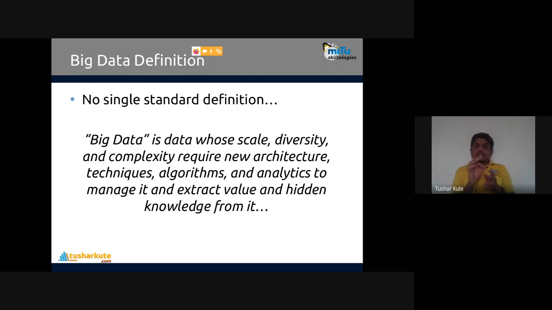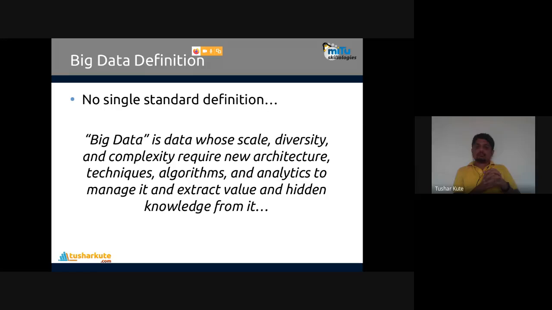No standard definition is there, but let's talk about the definition which I got in Encyclopedia Britannica. What is big data? Data whose scale, diversity and complexity require new architecture, techniques, algorithms and analytics to manage it and extract value and hidden knowledge from it. That is what is called big data.